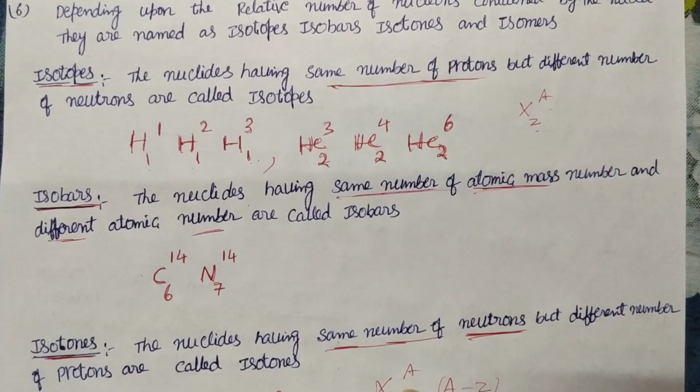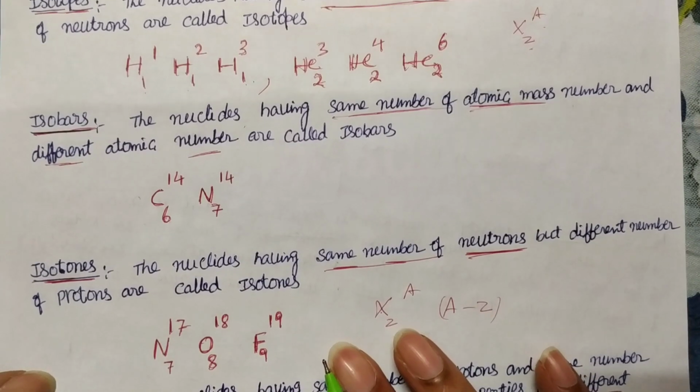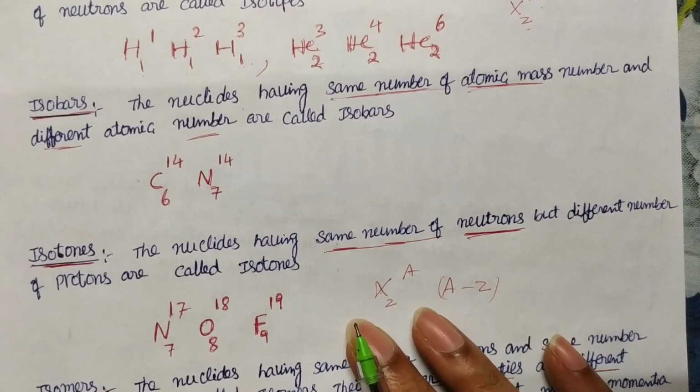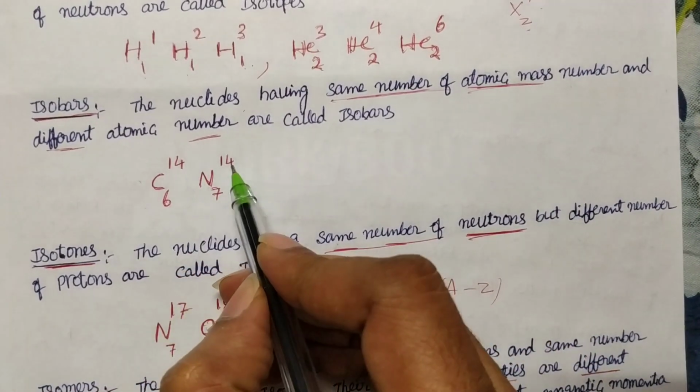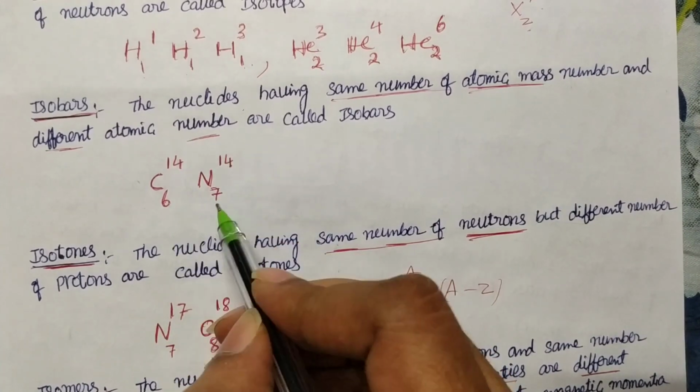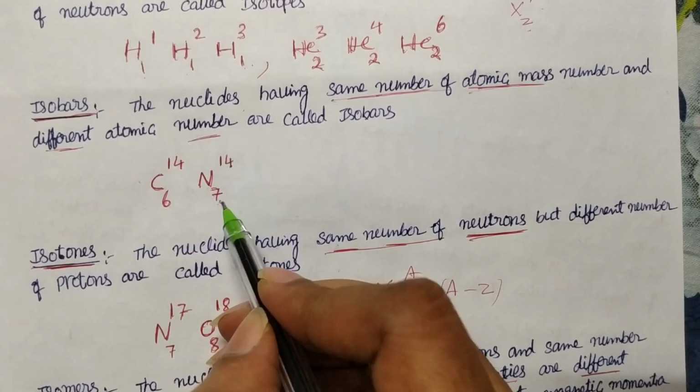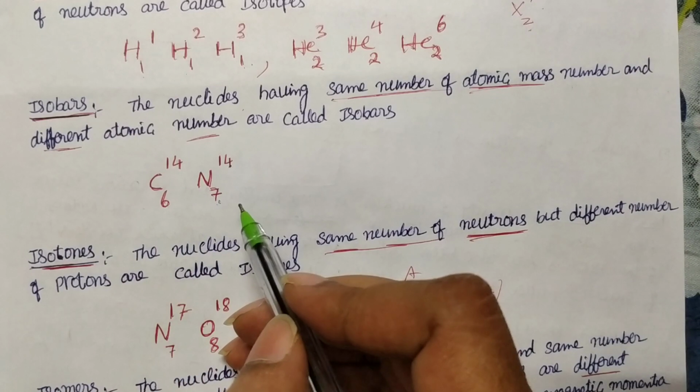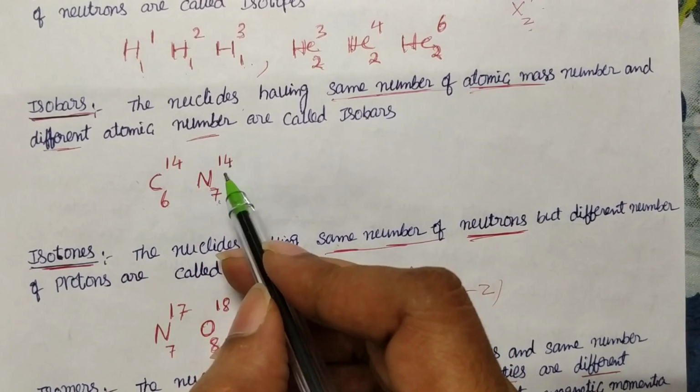And the next type is isobars. Isobars means the same mass number is there. A is the same for both and Z is different. Proton number is different but mass number is the same. This is what we call isobars.